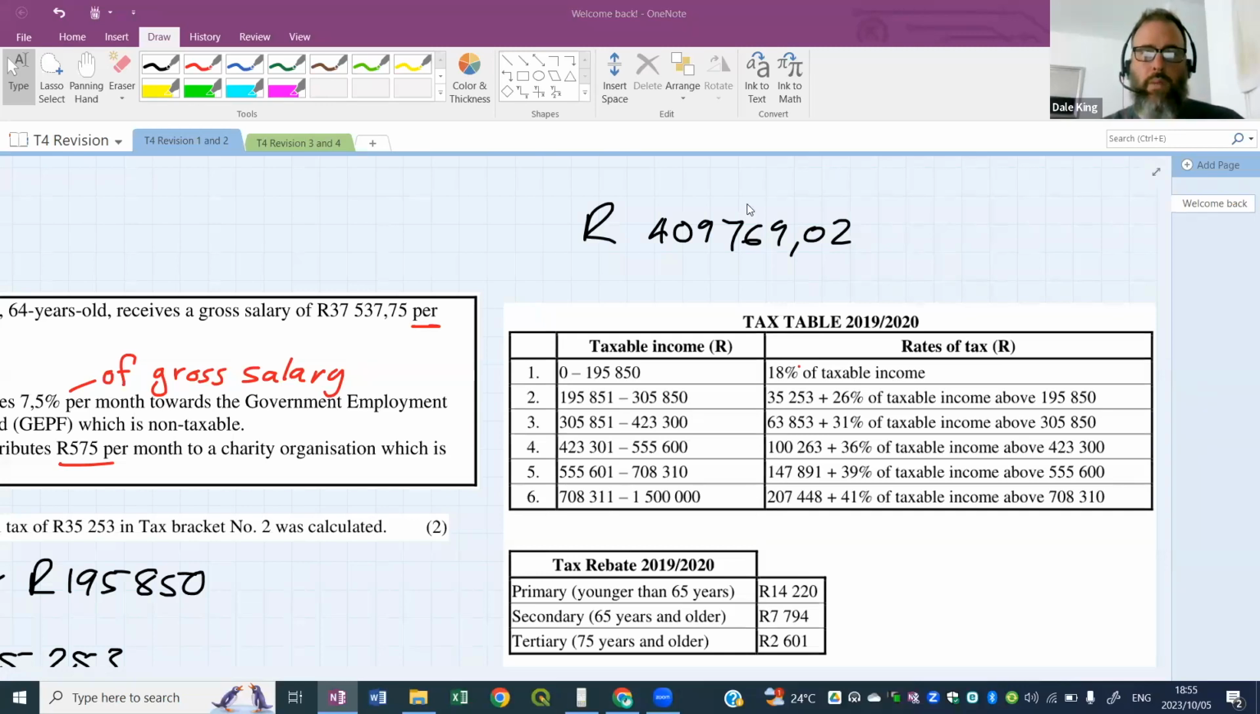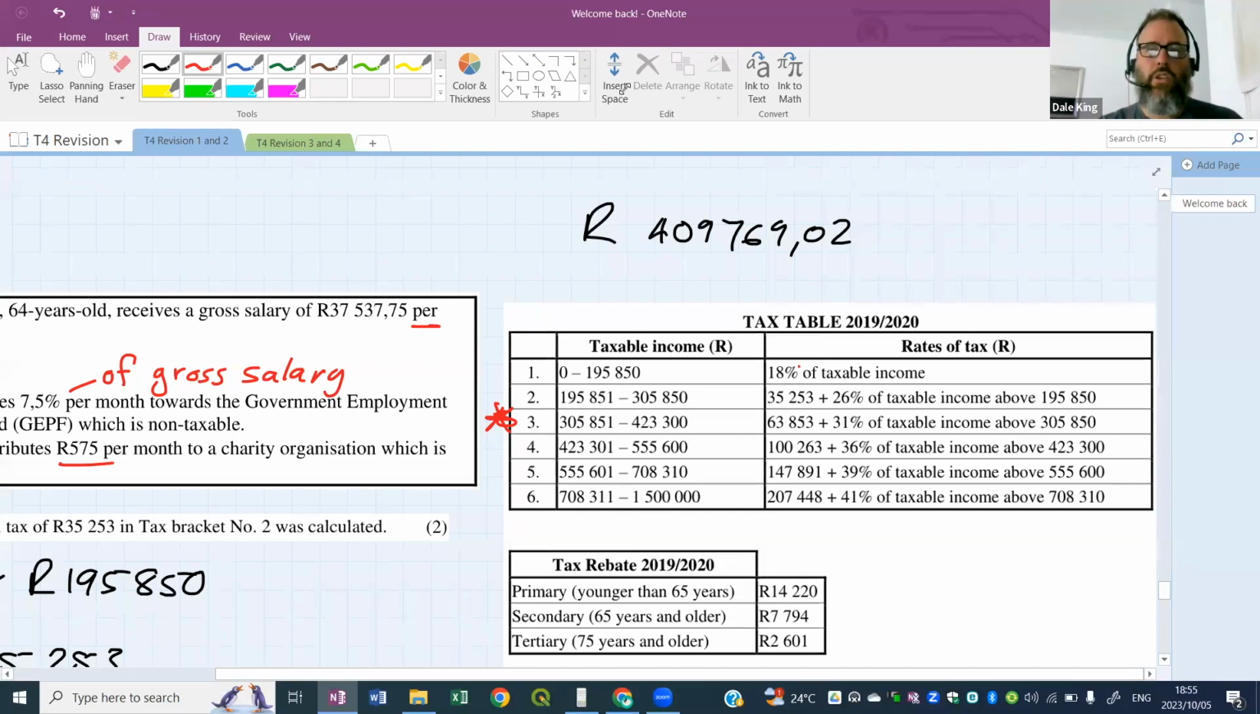Yes, so we've got people saying, sir, you need to be in bracket 3. You're absolutely correct. We need to be in bracket 3. All right, so look at bracket 3, look at the calculation, and let's do that calculation tonight. And then on Tuesday next week, we'll come back to this question and show how to do the rebates.